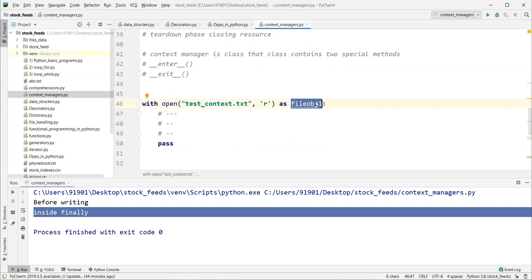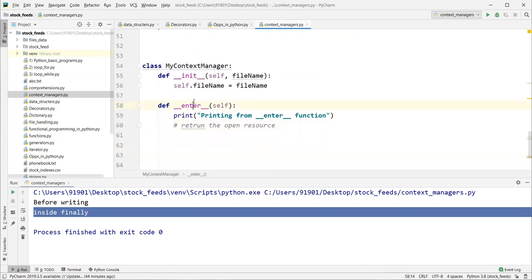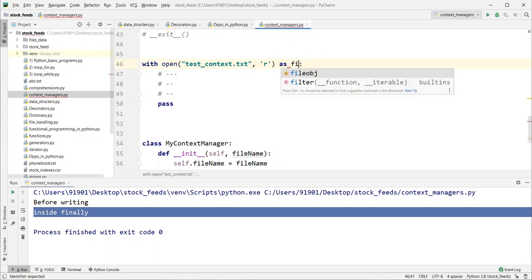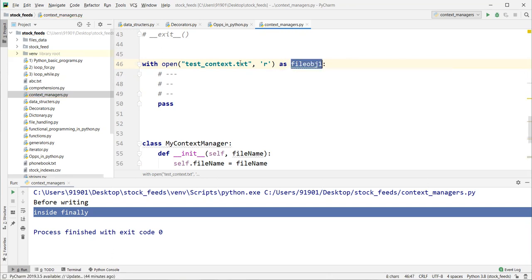Understood now, guys? If your enter function is not returning anything, we do not need to have this variable. We can simply use it like this. But if you want to use the reference, here the context manager is opening some resource, and that open resource can be accessed with the help of this variable inside this block.